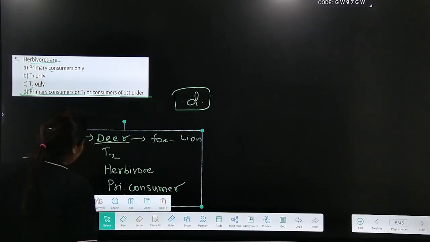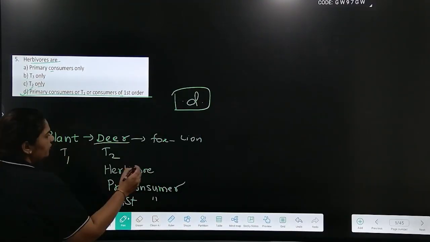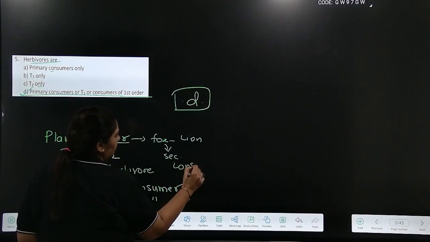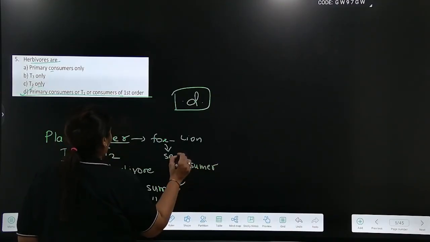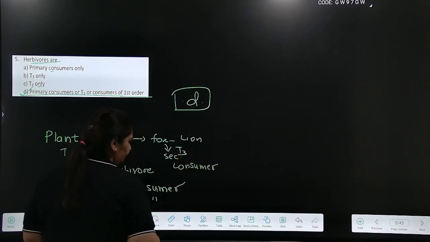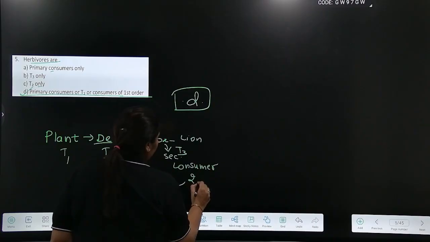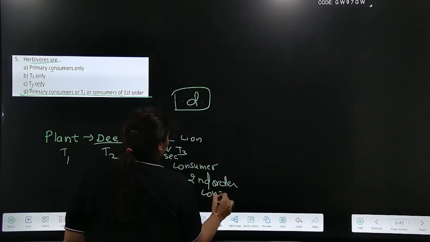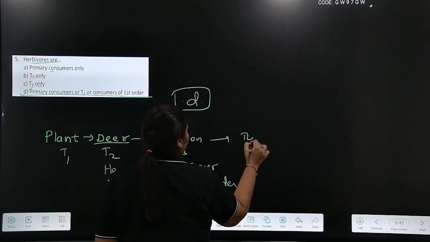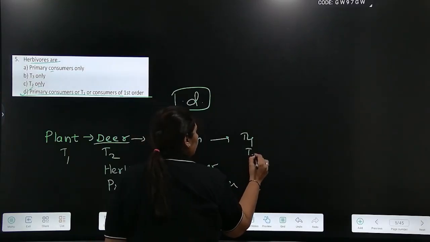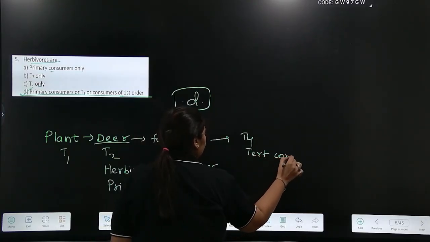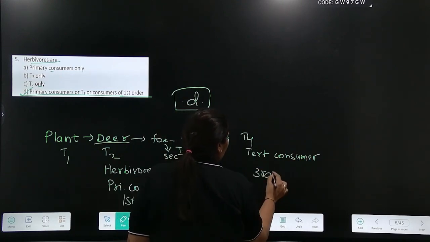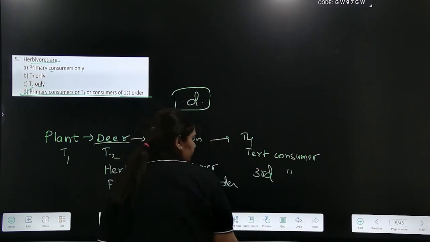Yeah, so if you look at this again, the fox is a secondary consumer, or you could call it T3 level, okay, or it is the second order consumer, whereas lion is T4 level or tertiary consumer or third order consumer. So let's see.